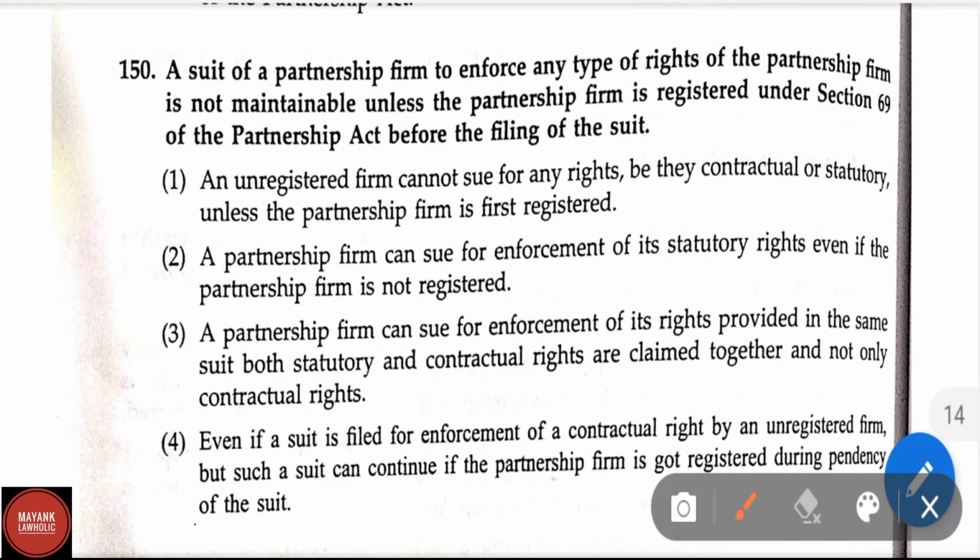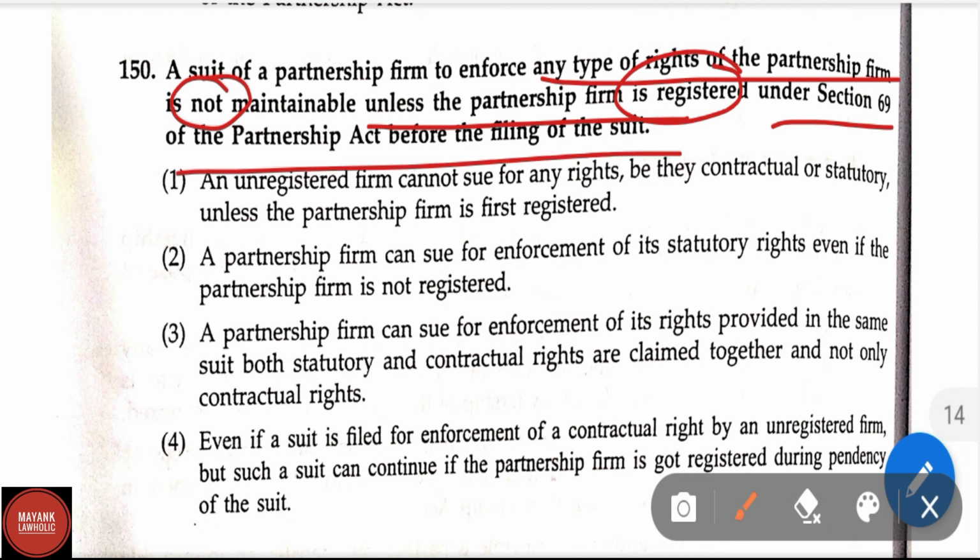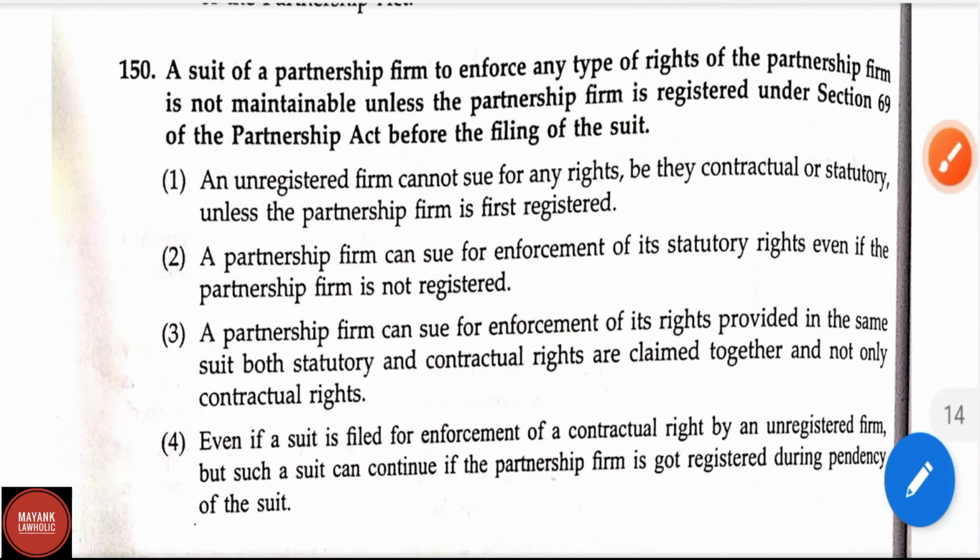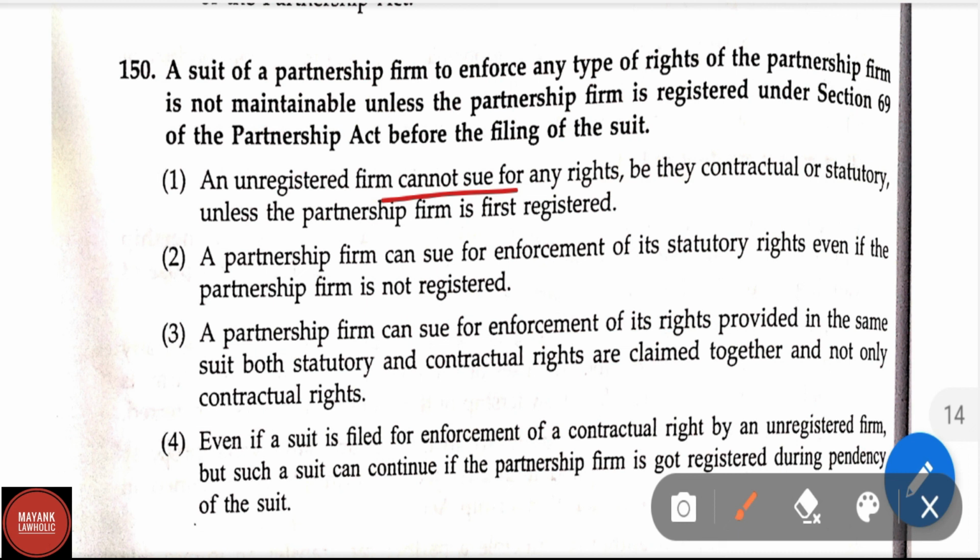A suit of a partnership firm to enforce any type of right of the partnership firm is not maintainable unless the partnership firm is registered under section 69 of the Partnership Act before the filing of the suit. An unregistered firm cannot sue for any rights, be they contractual or statutory, unless the partnership firm is first registered. This is the incorrect statement.